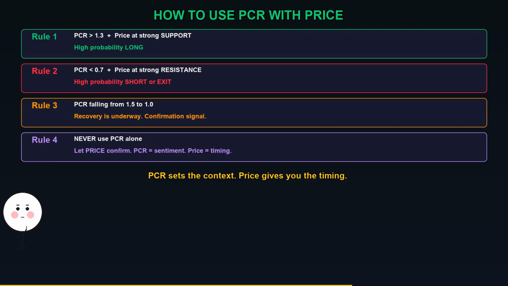Rule 4. Never use PCR alone. Use it as a filter. If PCR says buy, but price is still in a clear downtrend with lower highs, wait. Let price confirm. PCR tells you sentiment. Price tells you momentum. Use both.